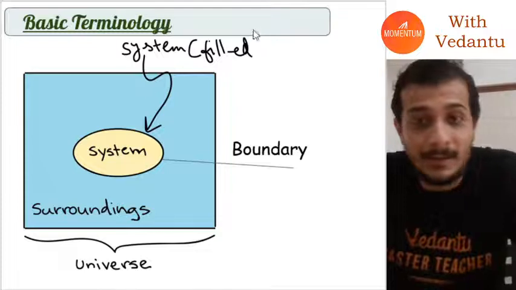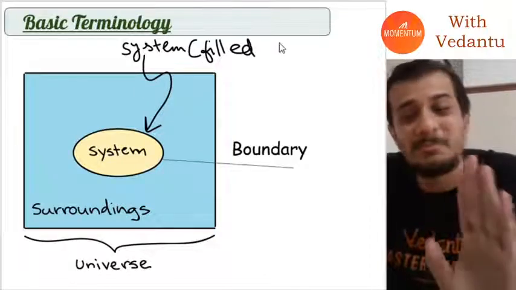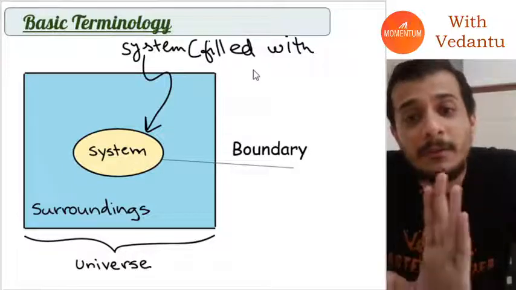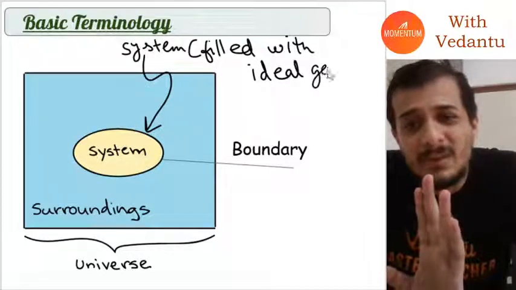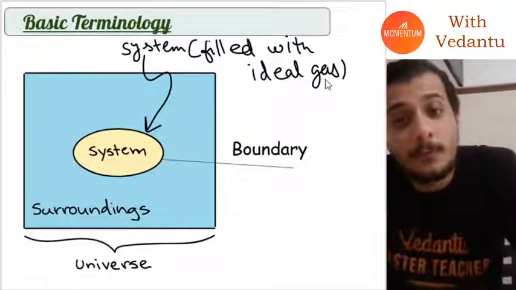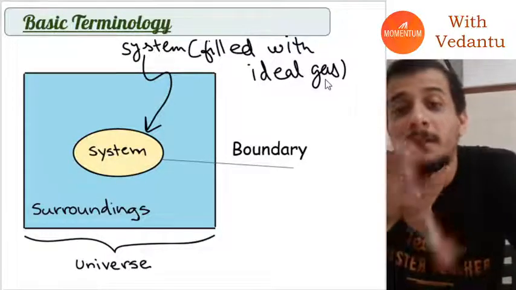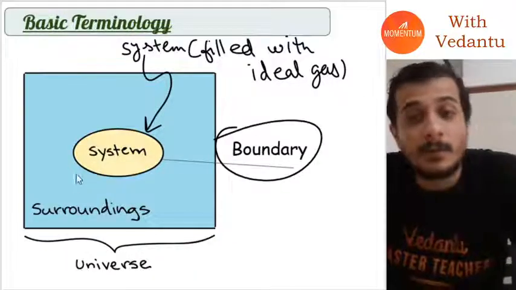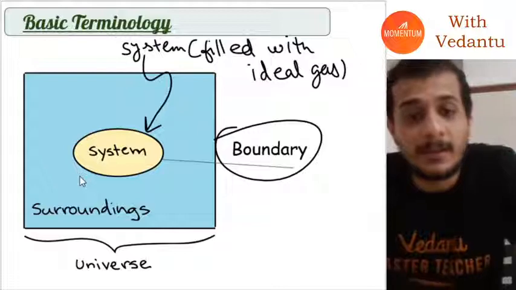It's not necessary that it should have ideal gas, but for most part of this chapter, this system will always be filled with ideal gas. Why do we study ideal gas here? Because guys, it's just easier to study ideal gas. So for most part of this chapter, our system will be filled with ideal gas, and then there will be a boundary to this system, and outside the system there will be surroundings.